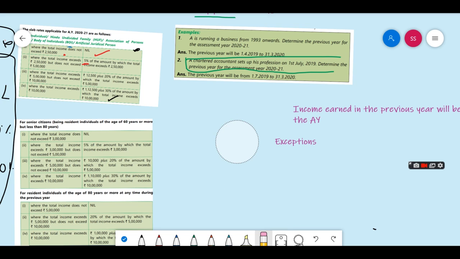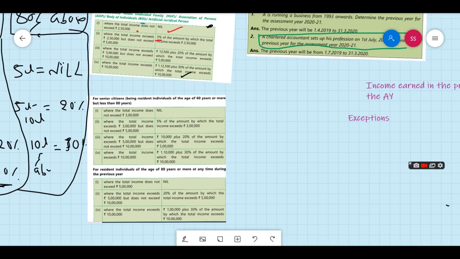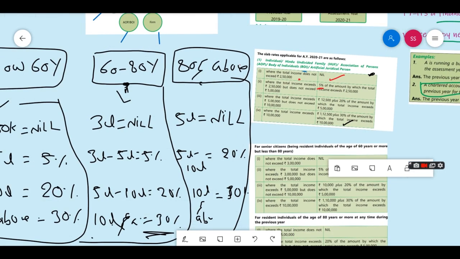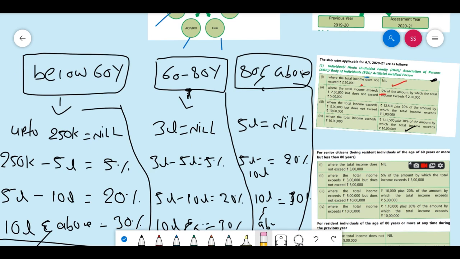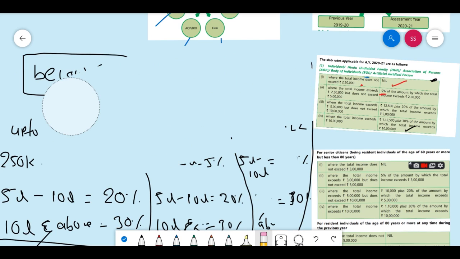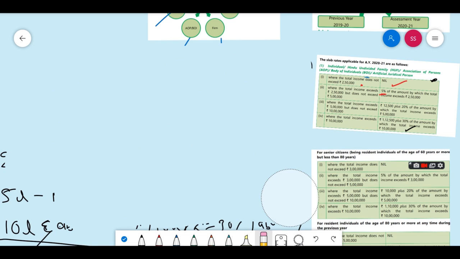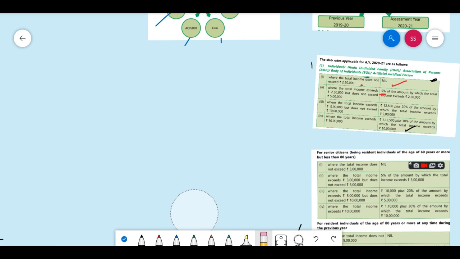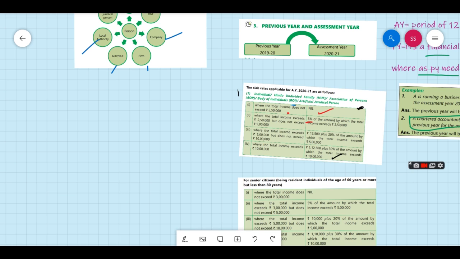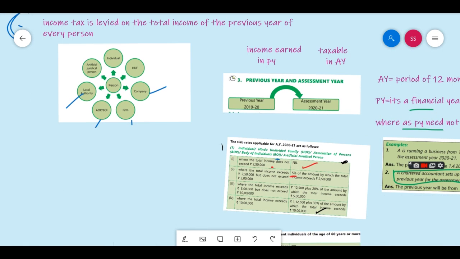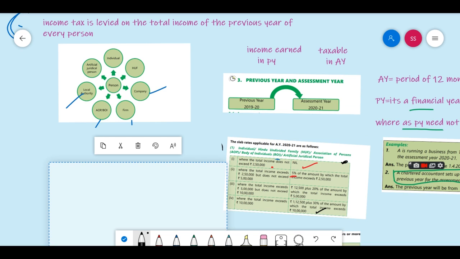And the same way, if it is more than 60 and 60 to 80. Let me wipe this off. These slabs are applicable. The same slabs are applicable for the Hindu undivided family, HUF, AOP, BOI, and AGP.